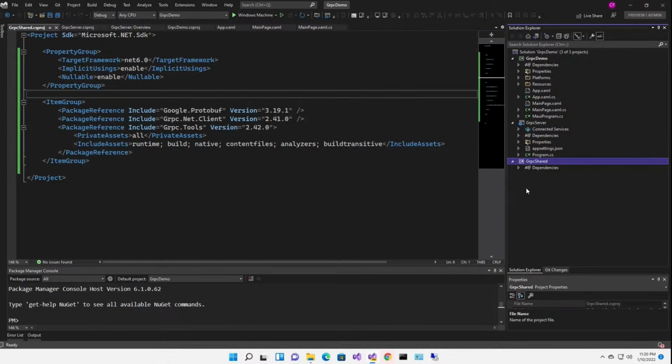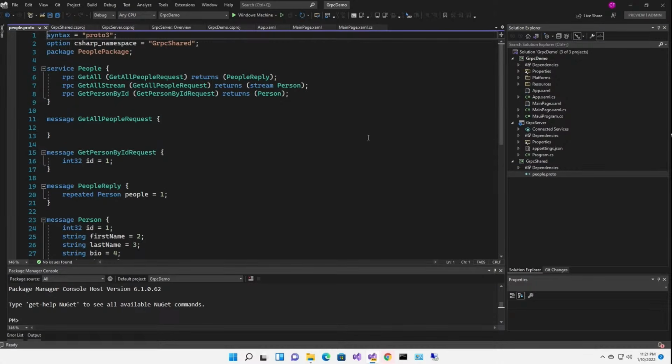Now I'm going to add a proto file to gRPC Shared. And I've created this before. Unfortunately, Visual Studio doesn't allow you to right-click Add Proto, or it isn't allowing me to do that. So I created the proto file in a text editor. I'm just going to drop it in.